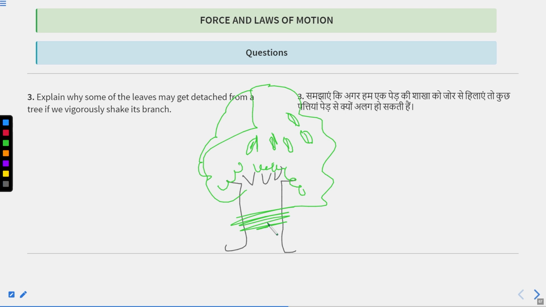When we shake the tree, it will come in the state of motion. But the leaves will try to resist this change due to inertia. Those leaves are in the rest state, but the tree is now in the motion state. Because of this, a force is generated and the leaves get detached. Okay, class?